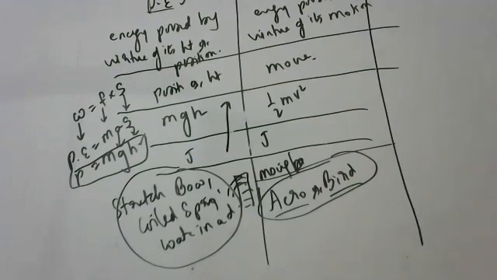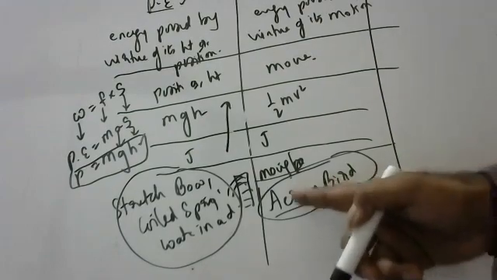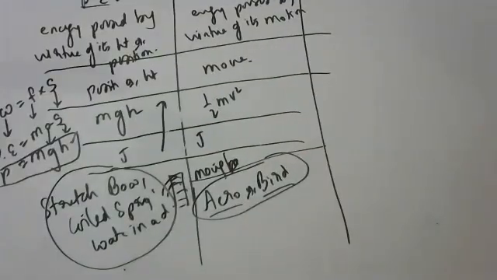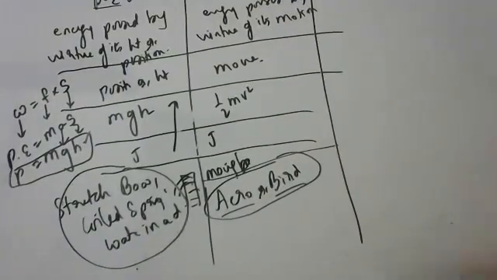Sorry, can you repeat? What is the energy possessed by an aeroplane or a bird? What is the energy present? Potential energy or kinetic energy? Which energy is present in both of them? I think potential.